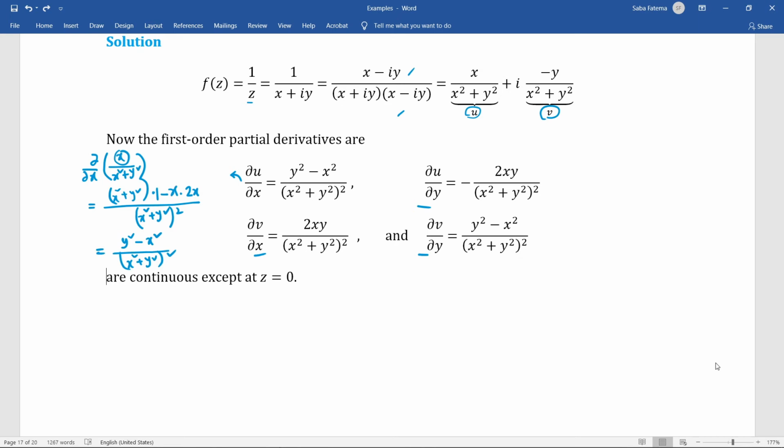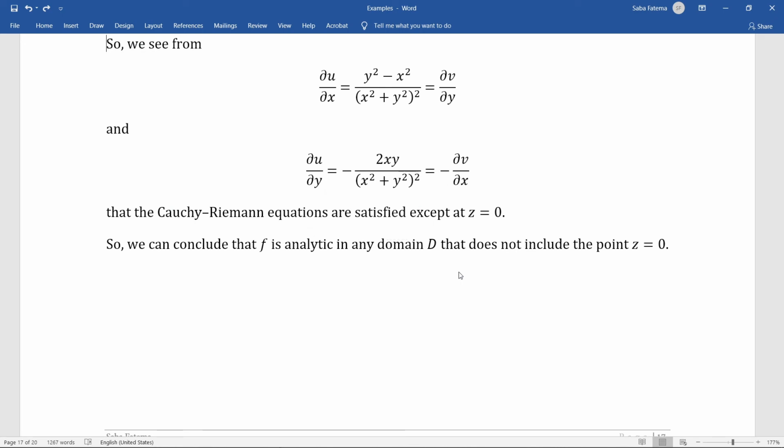Here, all the four partial derivatives are continuous at all points except at z equals 0, since the given function is not defined at z equals 0. Now we see from the above partial derivatives that the Cauchy-Riemann equations are satisfied except at z equals 0. So we can conclude that f is analytic in any domain D that does not include the point z equals 0.